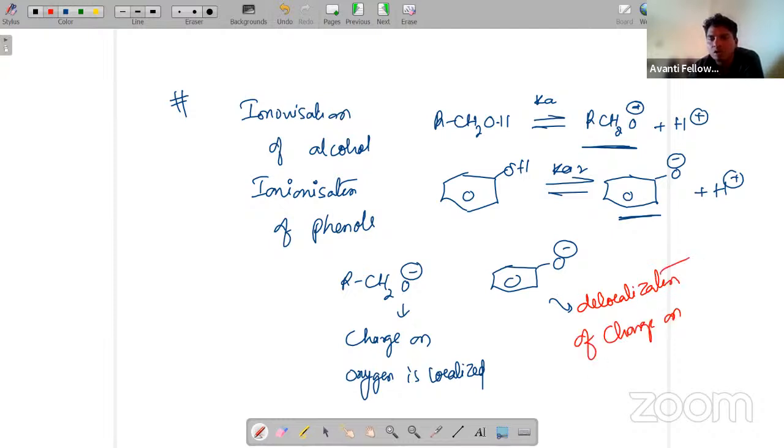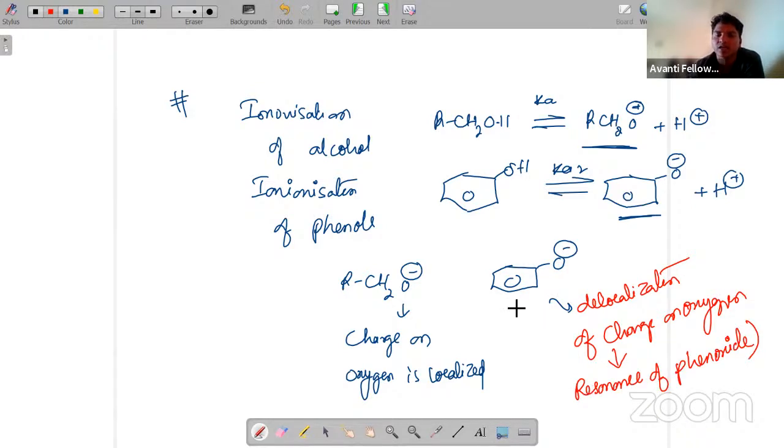Because of resonance of the phenoxide ion. These phenoxide ions undergo resonance, which makes the compound more stable.